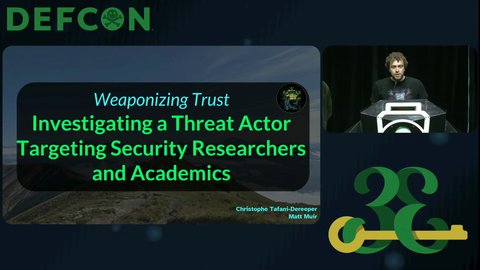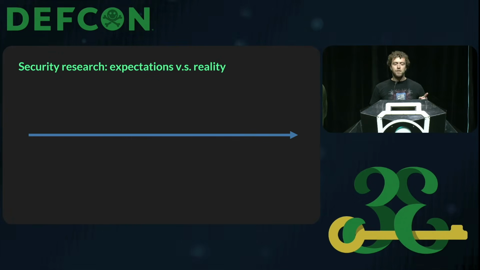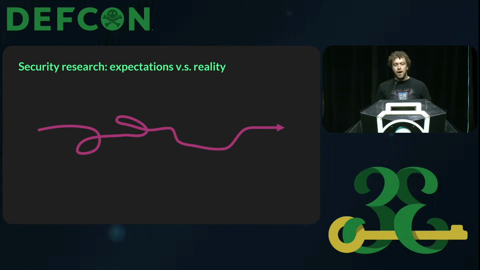This is the story of us investigating a threat actor that we called MUD 1244 that started in December 2024. At first, we thought that the investigation would look something like this, going nicely from point A to point B in a very linear fashion. In the end, it went more something like that, where we had a few hiccups along the way, some discoveries that we didn't really understand at the time. I just want to acknowledge that many of the talks we see today at Black Hat, at DEF CON, might look like this, but most of them are actually like that. So if you are working on a project and things look like that, you're probably doing the right thing.